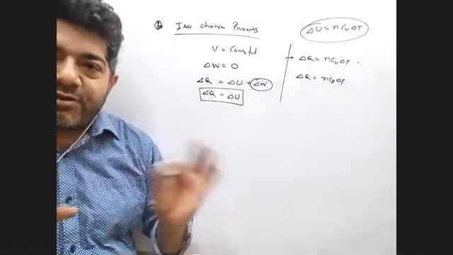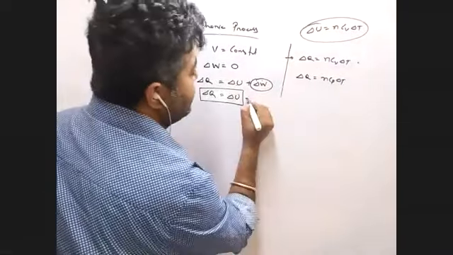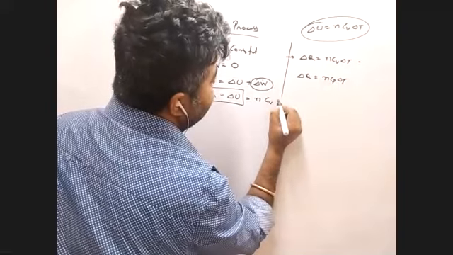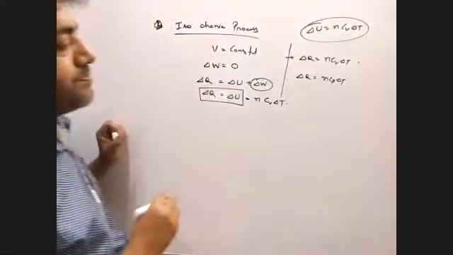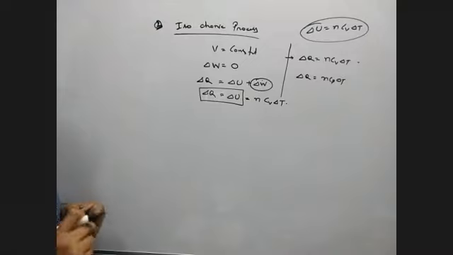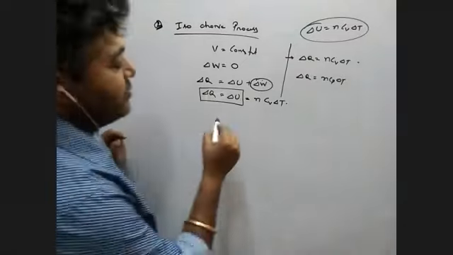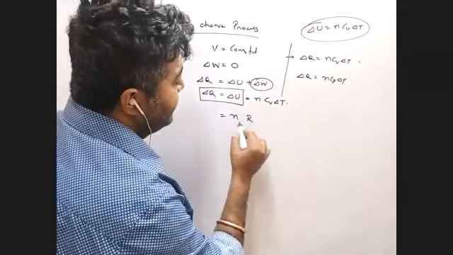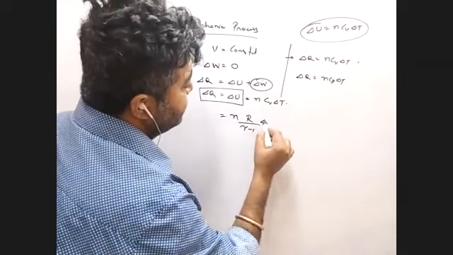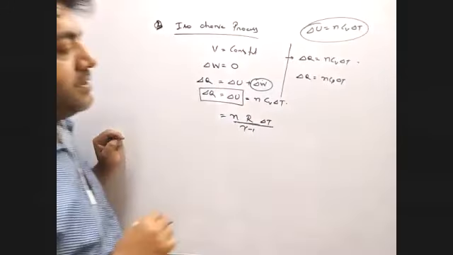Now, you can compare, and that is equal to nCv del T. We can write that. What do you mean by Cv = R/(gamma minus 1), so nR del T by gamma minus 1? Can we write this?